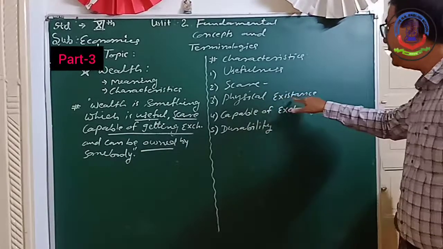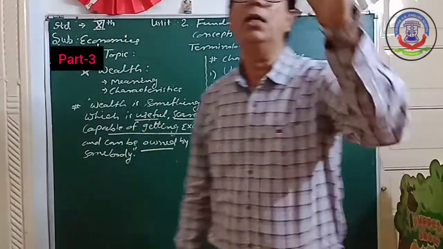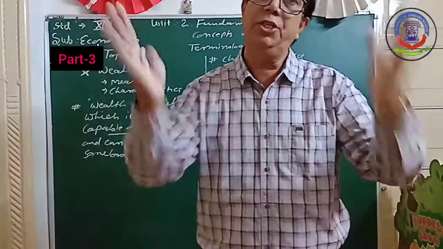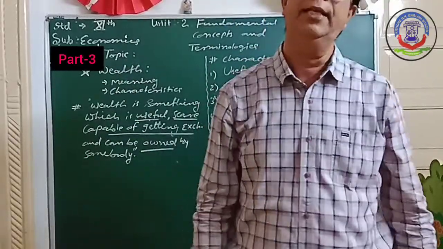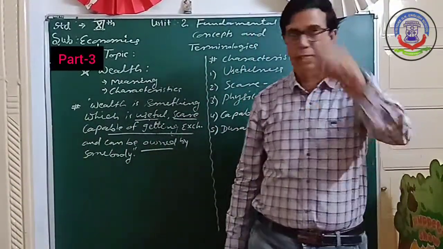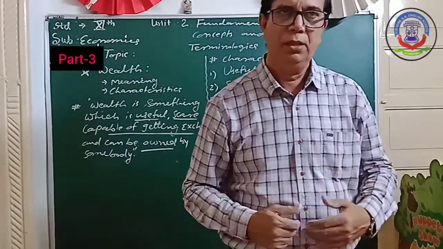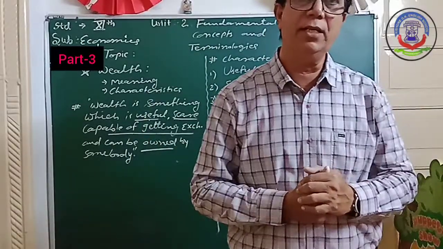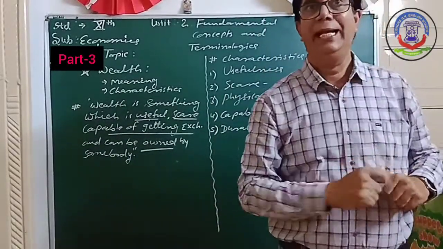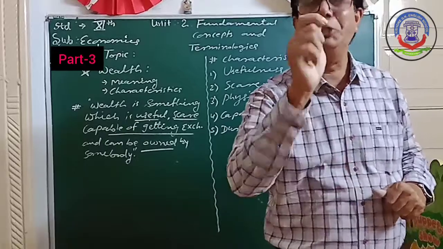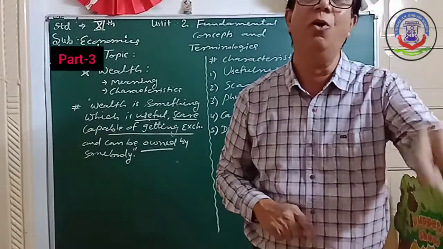Third is physical existence. That means the goods or things which have physical existence, only those things we include in wealth. Now, all the property, like our house, our shop, car, agricultural land, all are wealth. But at present, intellectual knowledge and expertise are also included in wealth.